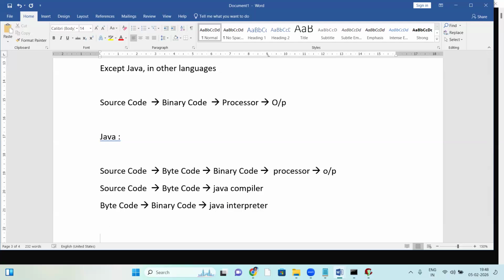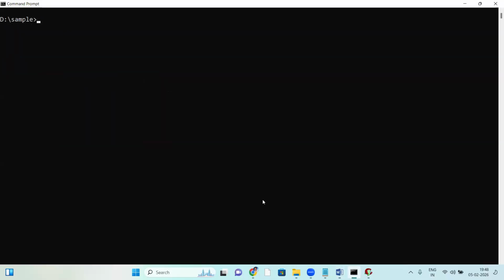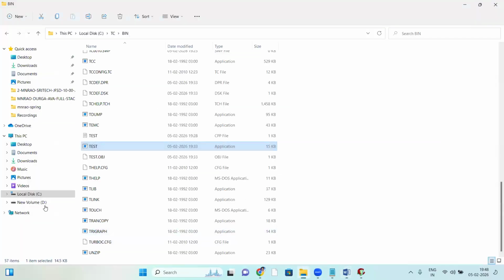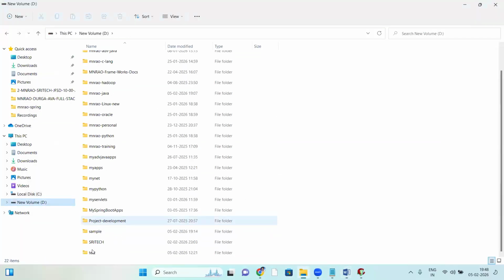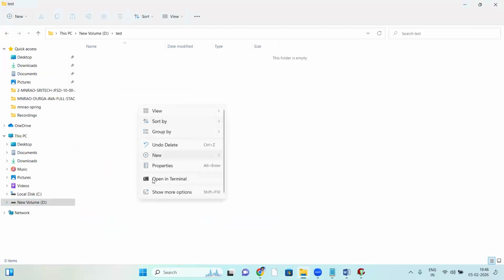Yes, Java interpreter, right? Let me show that. Let us see practically. Suppose in the D drive there is a test folder, an empty folder. I'm writing a simple Java program using Notepad.